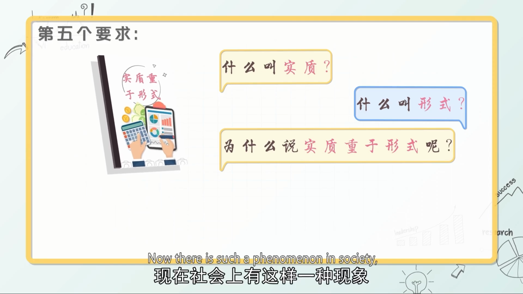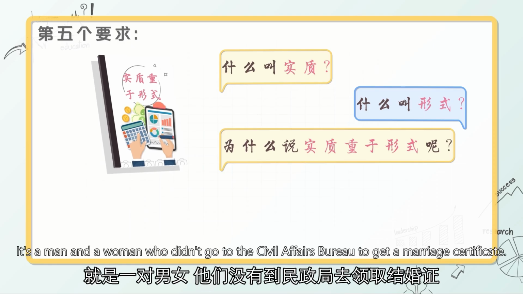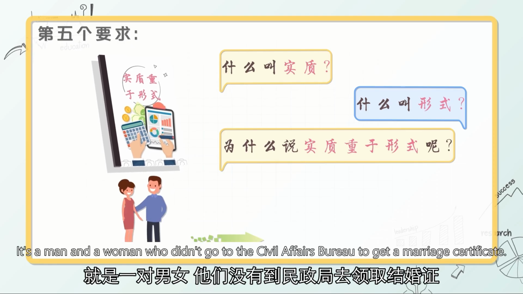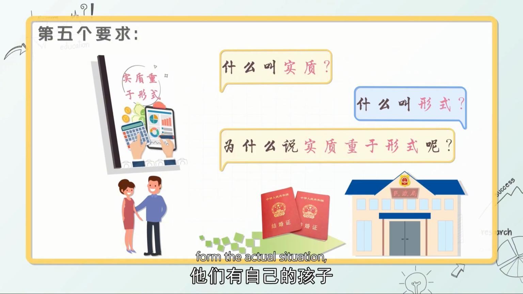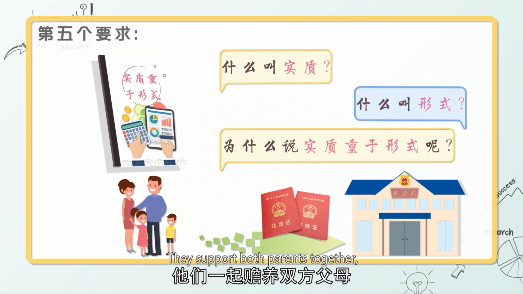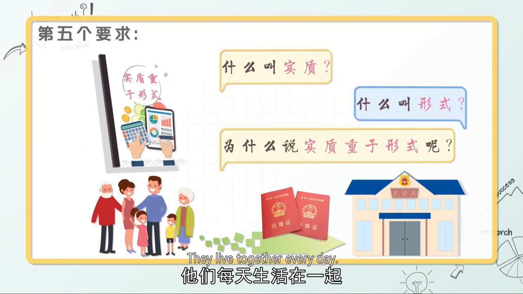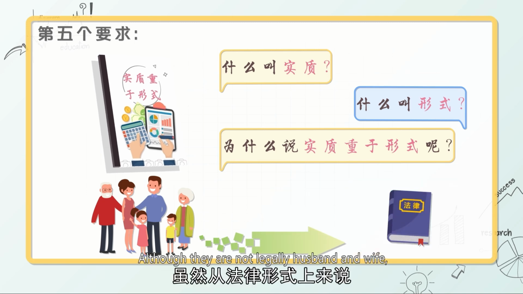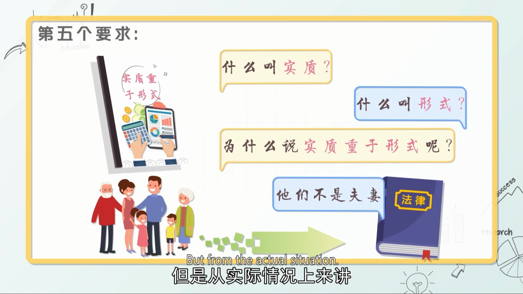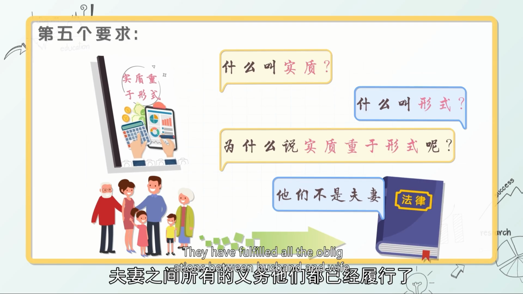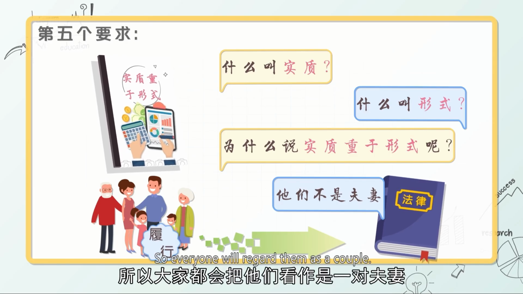Now there is such a phenomenon in society. It's a man and a woman who didn't go to the Civil Affairs Bureau to get a marriage certificate. But from the actual situation, they support both parents together. They live together every day, although they are not legally husband and wife. But from the actual situation, they have fulfilled all the obligations between husband and wife. So everyone will regard them as a couple.